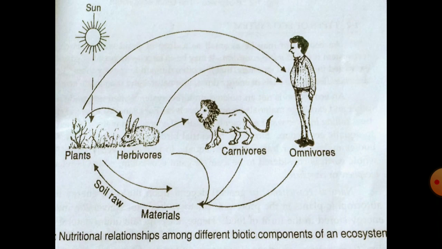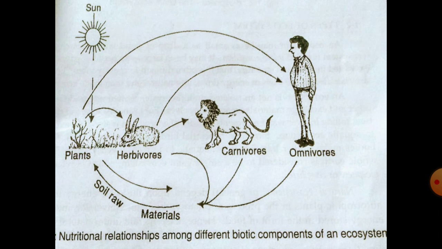Here in this picture, we can observe the nutritional relationships among different biotic components of an ecosystem. Here, a community of plants depend on sunlight for energy. Water and mineral nutrients come from soil. Atmosphere provides carbon dioxide. It is on the organic matter produced by green plants that herbivores live, grow and build up animal communities.